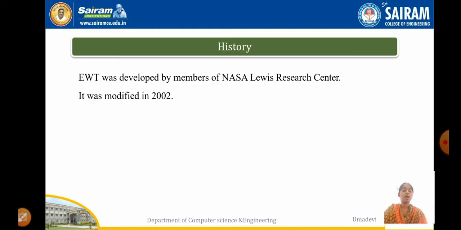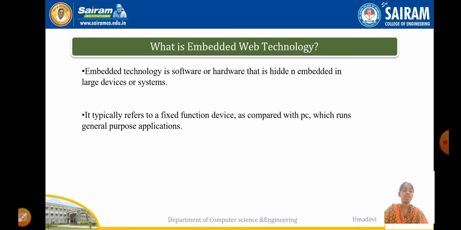History. Embedded web technology was developed by the members of NASA Lewis Research Center and it was modified in 2002. And what is embedded web technology? Here the embedded web technology uses software or hardware that is hidden, embedded in larger devices or systems. Here the software includes some functional devices, program counter and then some protocols.